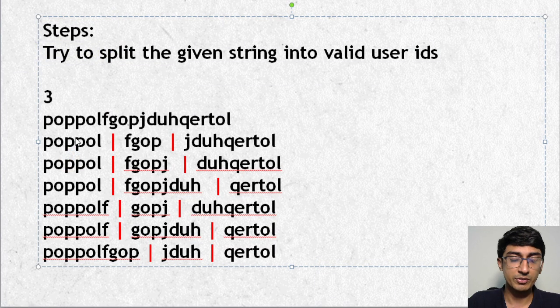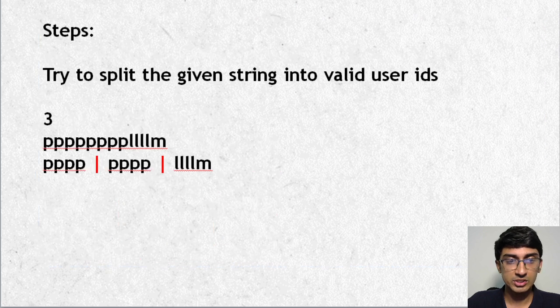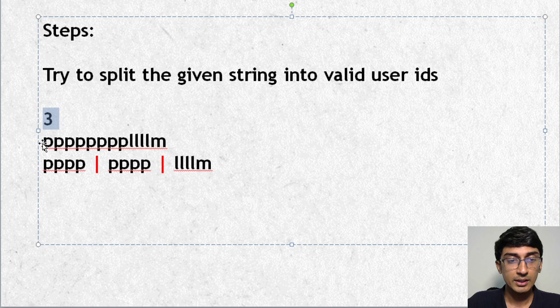Now these are the sample test cases. Let's test even further. Let's take one more test case and just understand. So for example, let's take this one. Again, we have to break it into 3, and we have these 8 P's, 4 L's and 1 M, right? So the first break that we can make is that we can get these 4 P's, and then another 4 P's, and then we can get 4 L's and M.